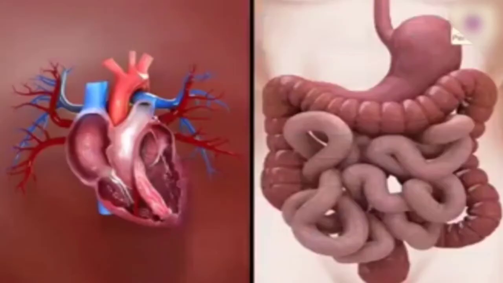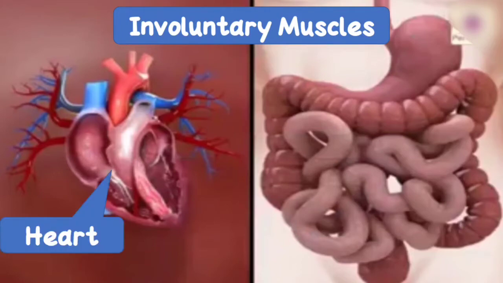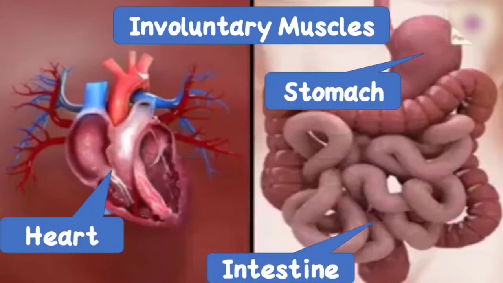Now the next type of muscle is the opposite of voluntary muscle, and that is involuntary muscles. Examples like heart, stomach, intestine, these all are considered as involuntary muscles. Why? Because they carry out their work on their own. They carry out their functions throughout. Continuously they do their work, and we cannot order these muscles to stop pumping or ask our stomach muscles to stop churning the food.